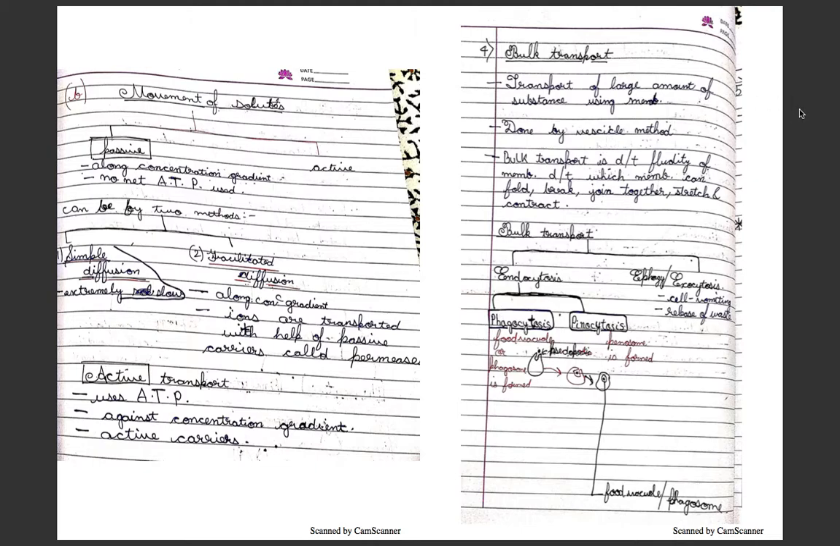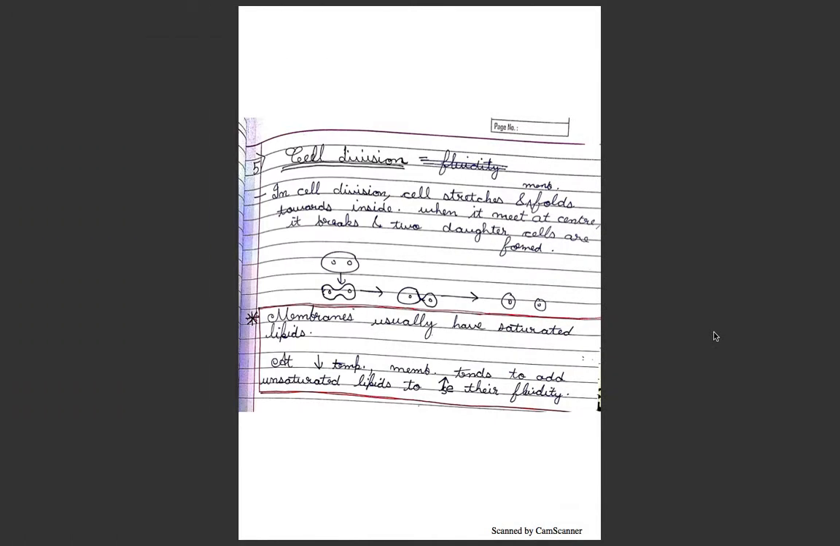Bulk transport is transport of large amounts of substances using the membrane, done by the vesicle method. Bulk transport is due to the fluidity of the membrane, due to which the membrane can fold, break, join together, stretch and contract. Bulk transport is of two types: endocytosis or exocytosis, that is exophagy. Endocytosis is of two types: phagocytosis or pinocytosis. Pinocytosis is cell drinking, phagocytosis is cell eating. Here phagosomes are formed, here pinosomes are formed, that is a food vacuole in other words. Exocytosis is cell vomiting or release of waste.